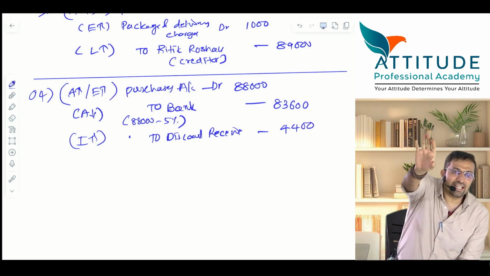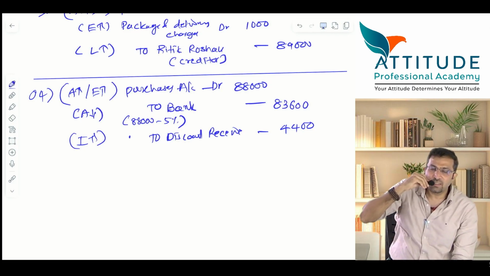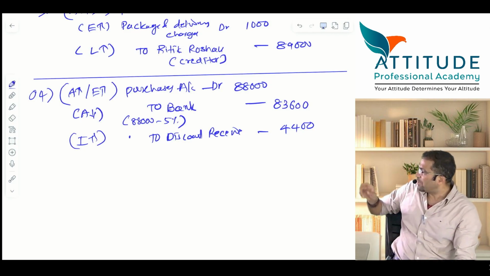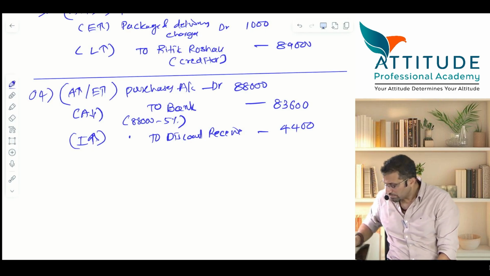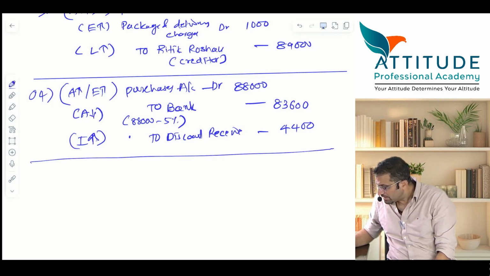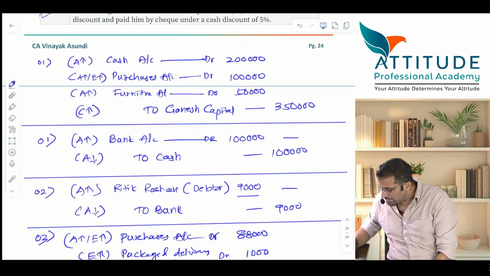All of you are able to understand? Any difficulty? More important is that debit credit. Are you able to understand? Income increases. Any difficulty? Okay, come down. Next one.